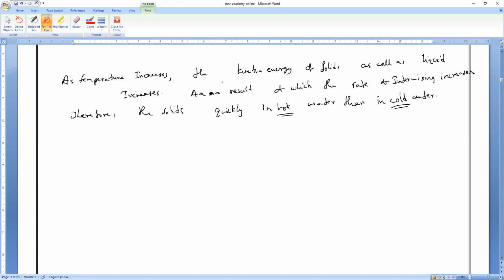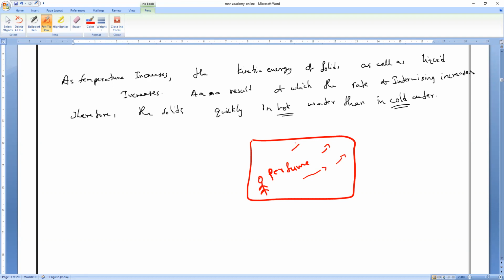Now, if I'm standing in a room and you observe very carefully, if it is summer season and I spray the perfume here, all of you remember, it will pass to the entire room and very fast the smell of the perfume will fade away.